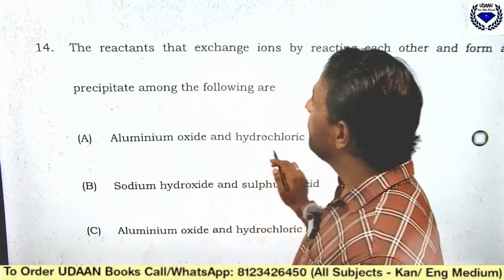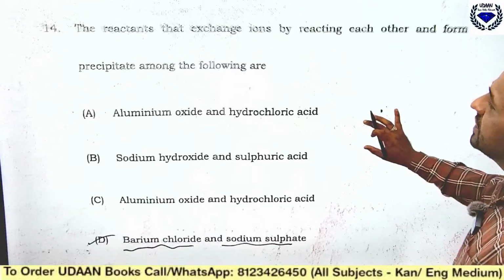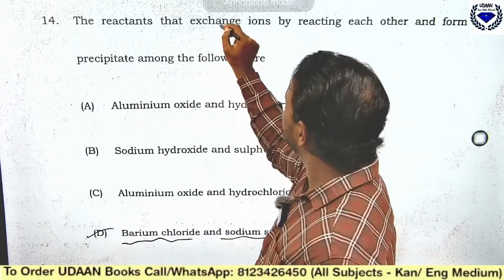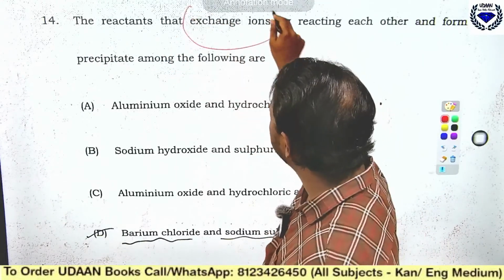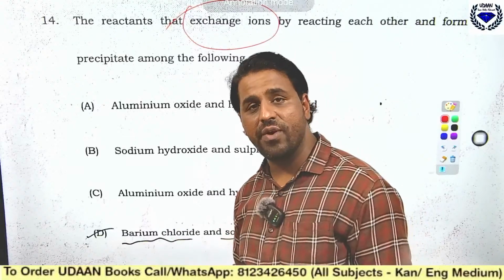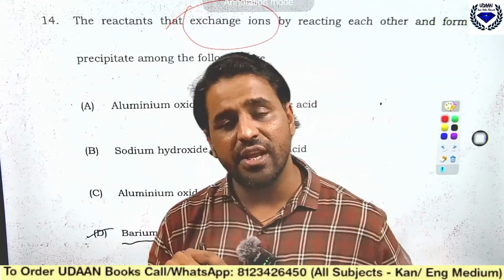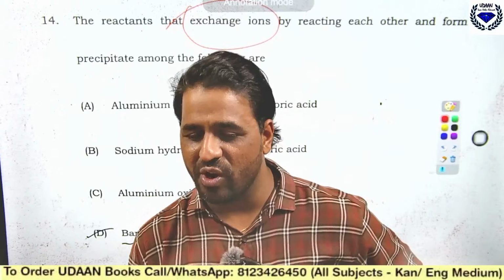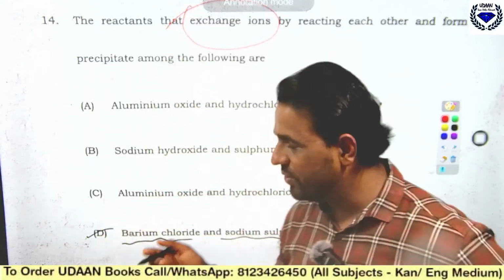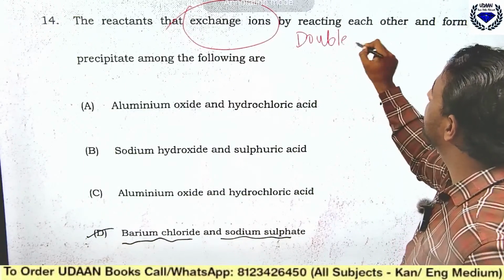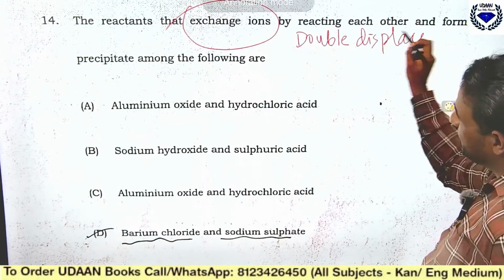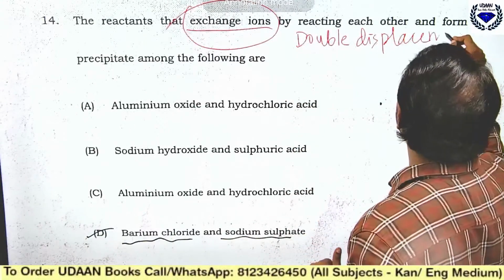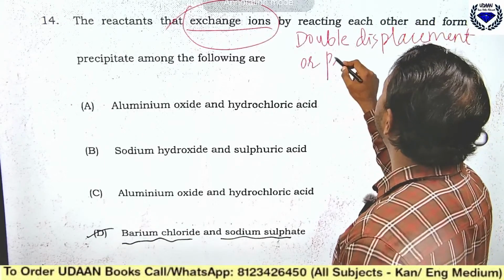Okay. The next one is the reactants that exchange ions by reacting with each other to form a precipitate. See, which reaction is it? Can somebody tell me, in the comment section, which reaction it is in which there is an exchange of ions? It is called a double displacement reaction. Remember, the reaction in which exchange of ions takes place is called a double displacement reaction, or it is called a precipitation reaction.